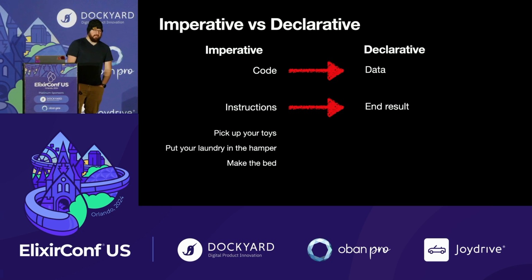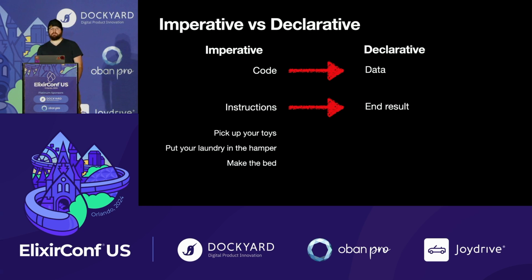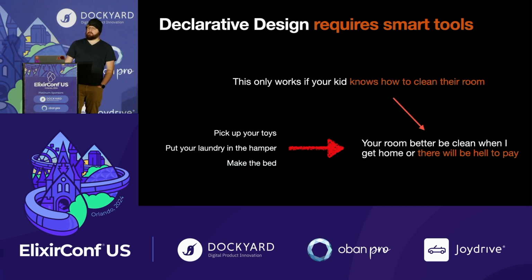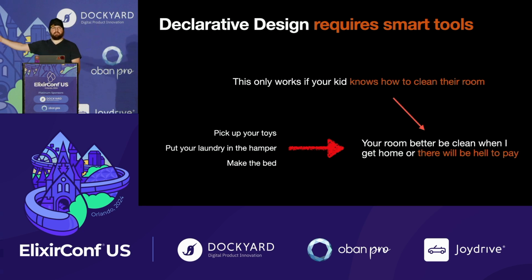So you could imagine saying to your child, pick up your toys, put your laundry in the hamper, make the bed, or you could say, your room better be clean when I get home or there will be hell to pay. A very important aspect of declarative design is that it only works if your kid knows how to clean their room. Like you can't say clean your room and then you've never taught them that before, right? So it requires smart tools. In order to use something declaratively, something has to know how to do what you're telling it to do.